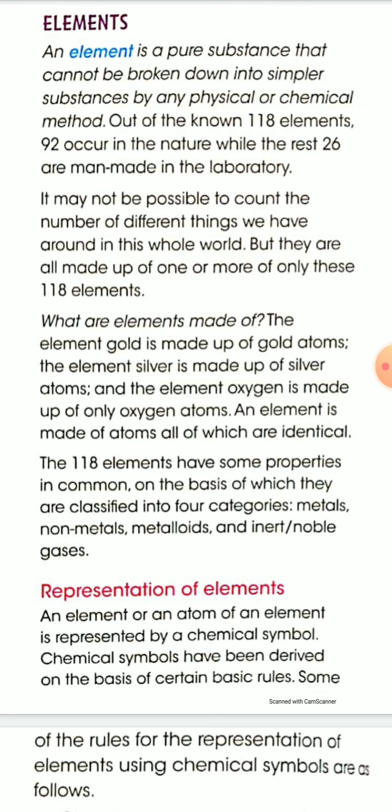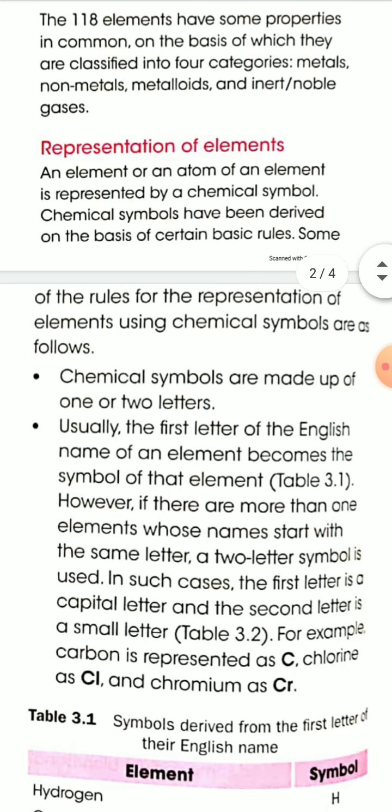Now, representation of elements. An element, or an atom of an element, is represented by a chemical symbol. Chemical symbols have been derived on the basis of certain basic rules. Some of the rules of representing an element using a chemical symbol are as follows.